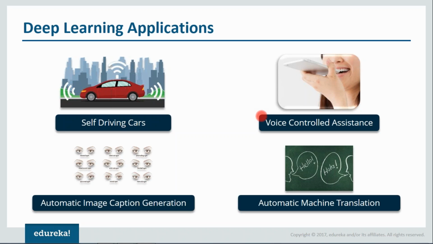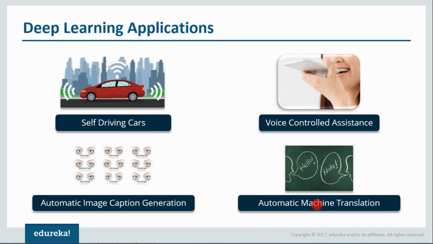Then when we talk about voice control assistants, I'm pretty sure you must have heard about Siri. All the iPhone users know about Siri, right? You can tell Siri whatever you want to do. It'll search it for you and display it for you. Then there is automatic image caption generation. Whatever image you upload, the algorithm is such that it'll generate the caption accordingly. For example, if you have blue colored eyes, it'll display a blue colored eye caption at the bottom of the image. Now, automatic machine translation: we can convert English into Spanish, similarly Spanish to French.